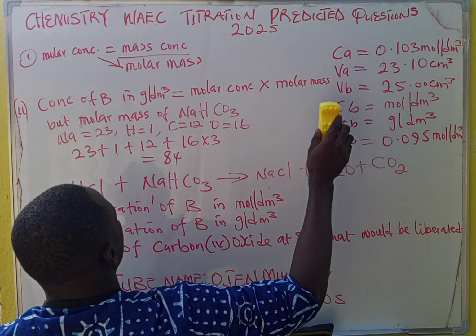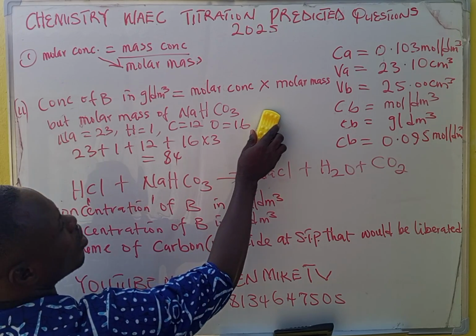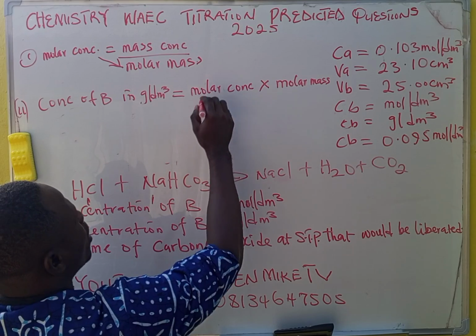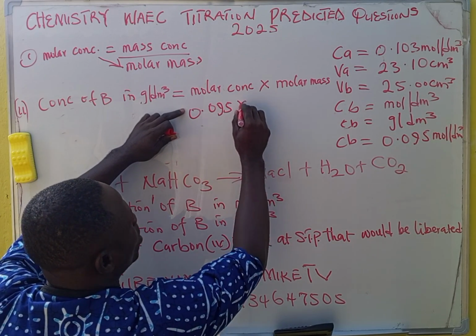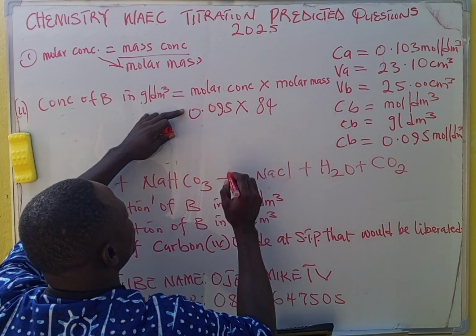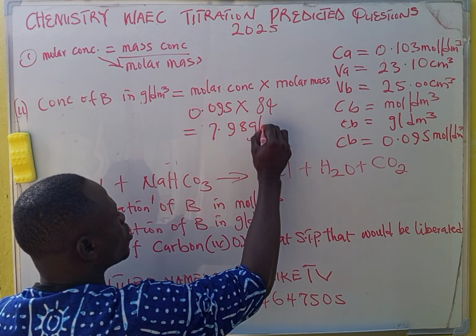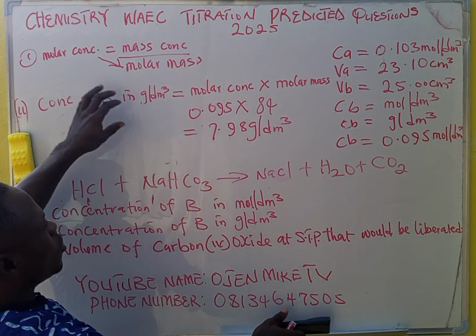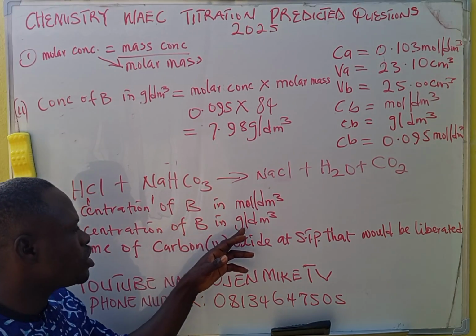Let me wipe. So now we say that our molar concentration is 0.095. You multiply by your molar mass, which is 84. So it's 7.98 grams per dm cubed. This is what you are expected to have at the end of your calculation: concentration of B in grams per dm cubed.